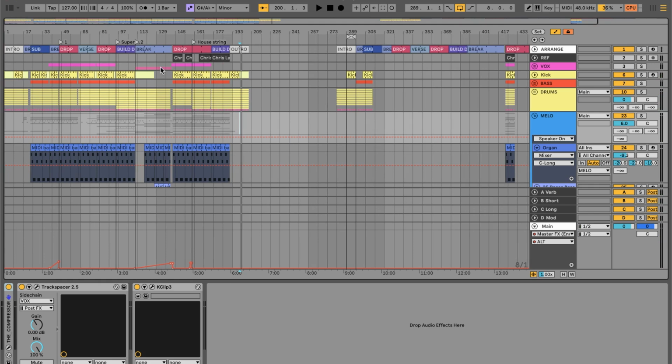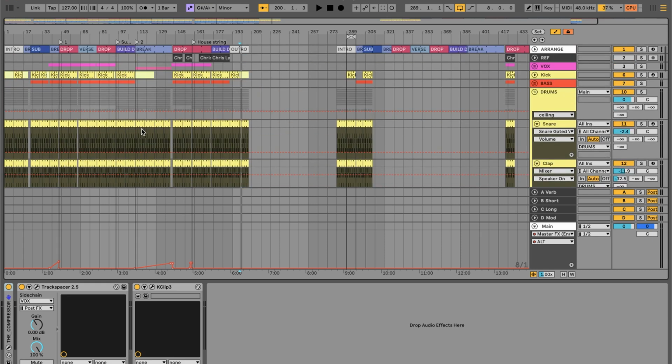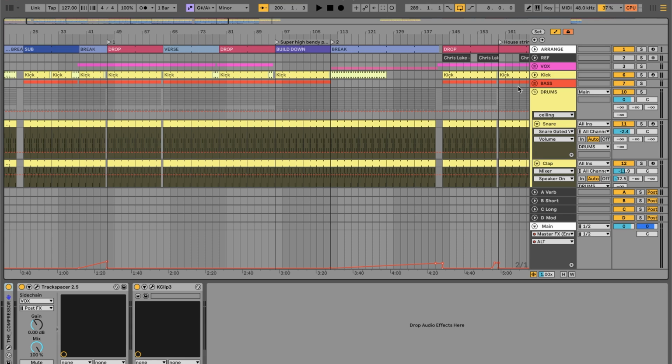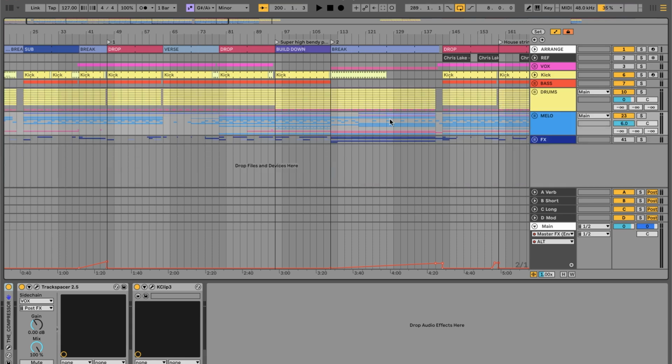Definitely what you'd want to do is grab the project files. There's a lot of automation. So something that I'll usually do is automate, instead of just having an element appear, you can have it slowly filter in. A lot of little automation tricks and layering tricks that it would take forever to go over in just here, but it's a really good trick.